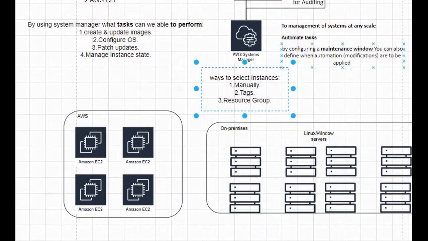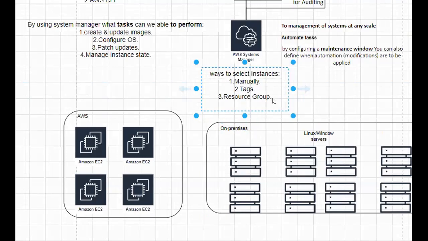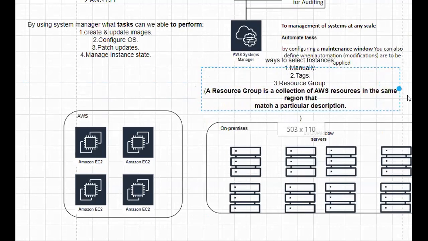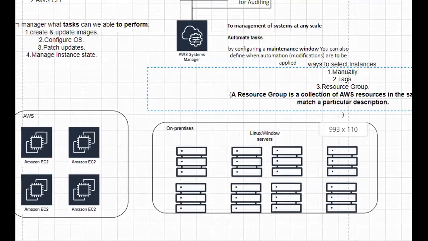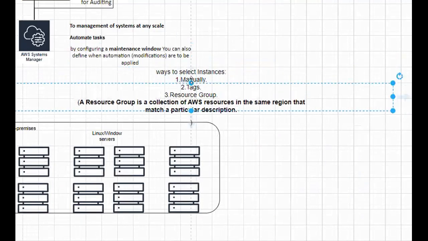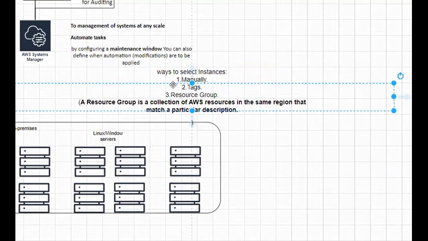And by using the resource group also, we can. What is this resource group, sir? What is this resource group? This resource group is nothing but a collection of all resources which is present in the same region with the same description. So how is it created? It's nothing but a collection of all resources in the same region that is having the same description. We call it as resource group.